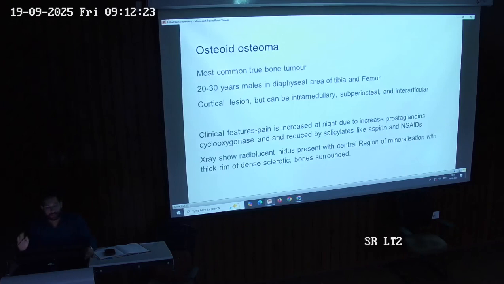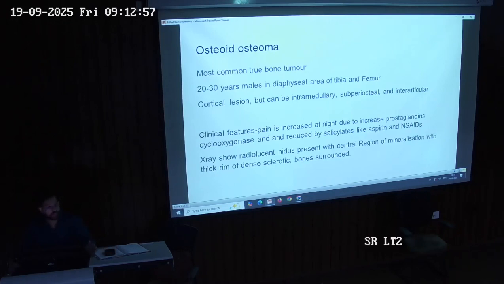Coming on to osteoid osteoma, it is the most common true bone tumor. It occurs at around 20 to 30 years of age, mainly in males, in the diaphyseal area of the tibia or the femur. It mainly occurs as a cortical lesion, but can be intramedullary, subperiosteal, and intraarticular.